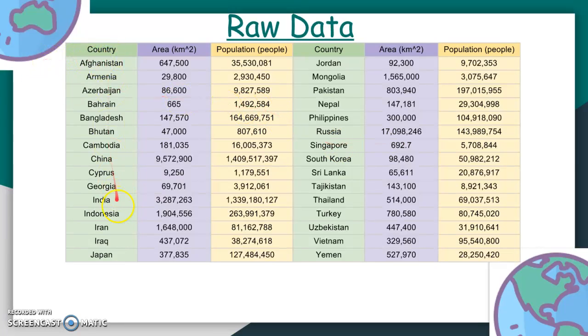Here is the green bar, which is listed with the countries' names in alphabetical order from A to Y, which are all Asian countries, and the purple bar is my area value, and the yellow bar is my population value. As far as we can see, my raw data are pretty random. For example, this area value is very small, while this one is pretty big. This population value is relatively small, while this one is relatively big. So I believe that with this randomly collected data, after my analysis, I can show that my hypothesis is either right or wrong.